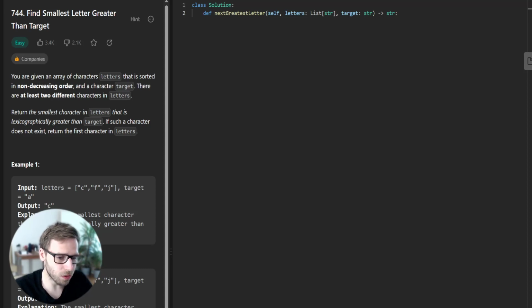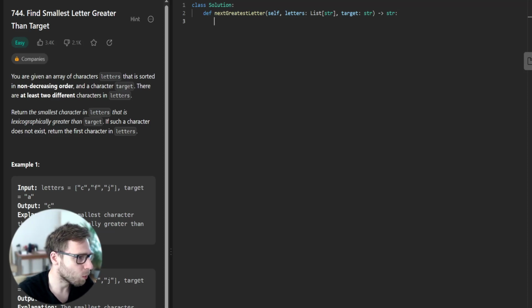We are given a sorted array of characters and a target character, and the aim is to return the smallest character in the array that is lexicographically greater than the target. If such a character does not exist, we return the first character in the array. We will be solving this problem in Python. So let's get started.